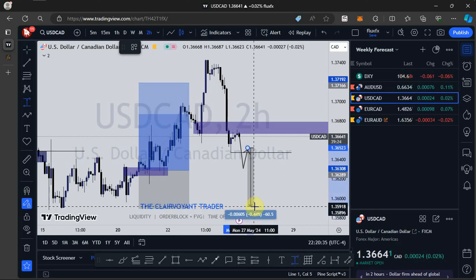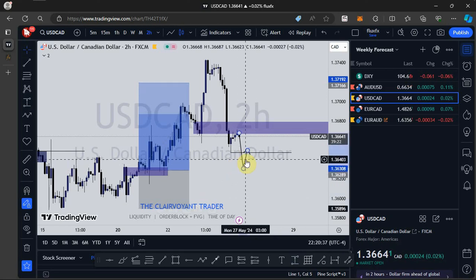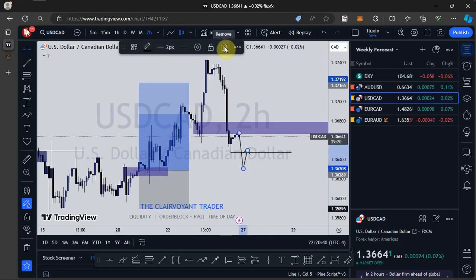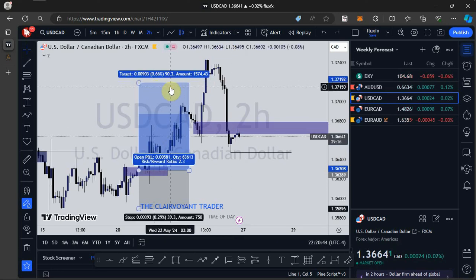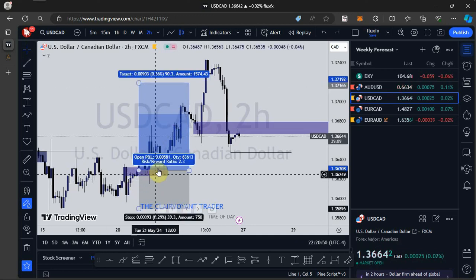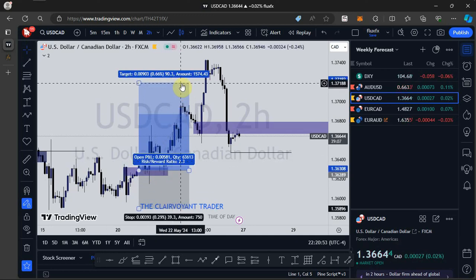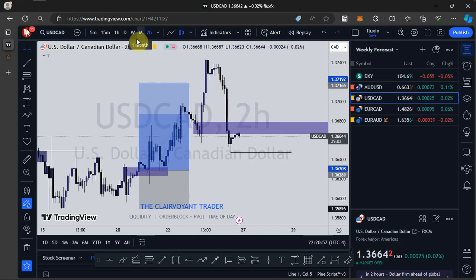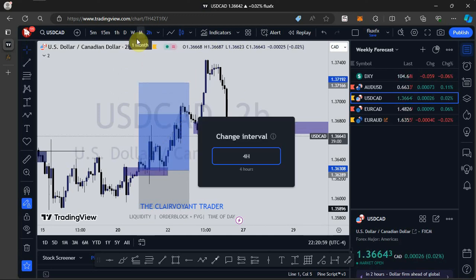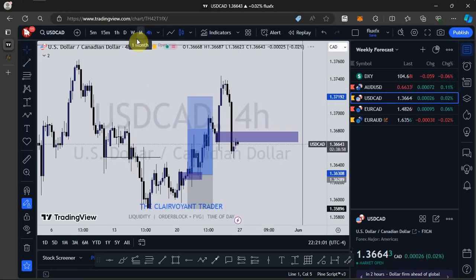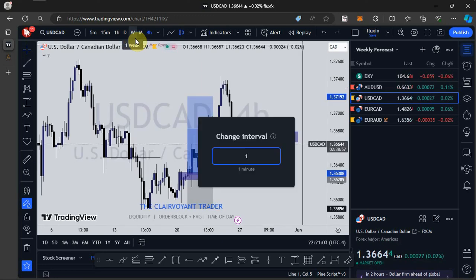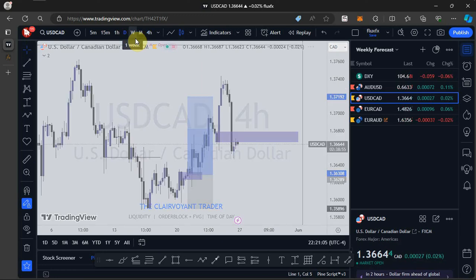So that is going to be my expectation going into a new week. This is a trade we took last week. I posted this trade in my VIP. We took the entry right here, and then price gave us a profit of about 90 pips. So that is just that for the trade we took on USD CAD last week, and that is my expectation on USD CAD.